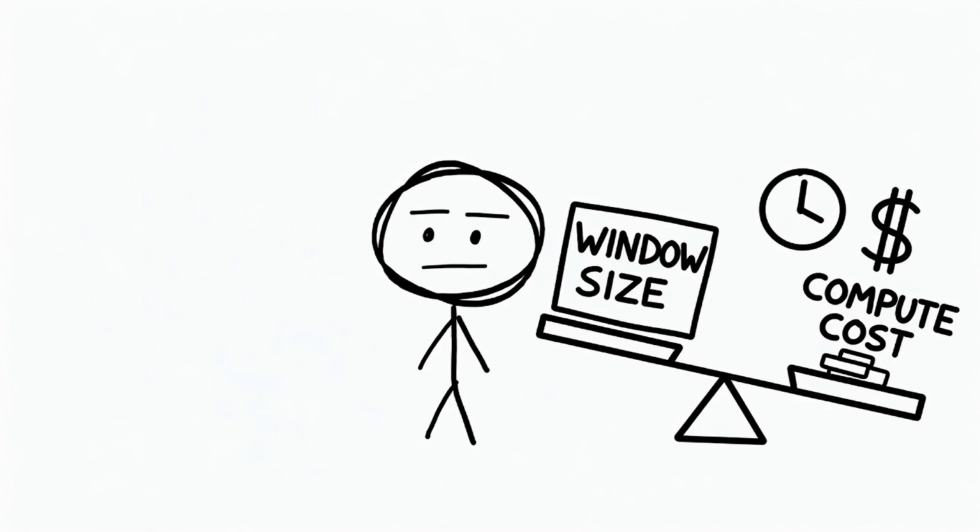The window has a hard limit because that weighing gets more expensive as the window grows. More tokens means far more connections to compute. That's why there's a cap, why bigger contexts are slower, and why just make the window infinite is not a setting. The whole thing has to be processed. Processing takes time and money.